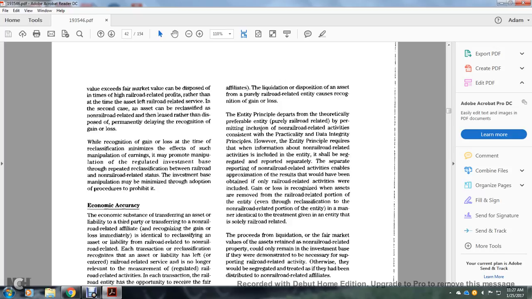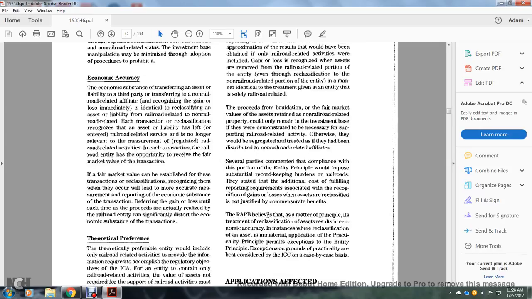The entity principle departs from the theoretical preferable entity of purely railroad-related activity by permitting the inclusion of non-railroad-related activities, consistent with practicality and data integrity principles. However, the entity principle requires that the information on non-related activities included in the entity be segregated and reported separately. The separate reporting of non-related activities enables an approximation of the result that would have been obtained if only railroad-related activities were included, with the gain or loss recognized when the asset is removed from the railroad-related portion of the entity, even though the classification of the non-railroad-related portion of the entity is handled in a manner identical to the treatment given to entities that are solely railroad-related.